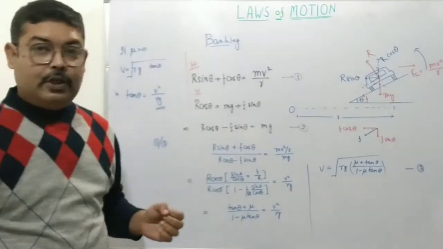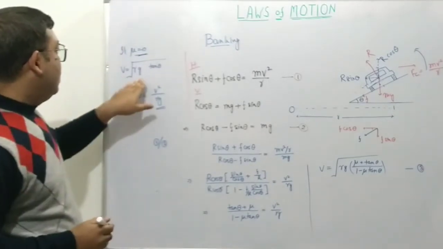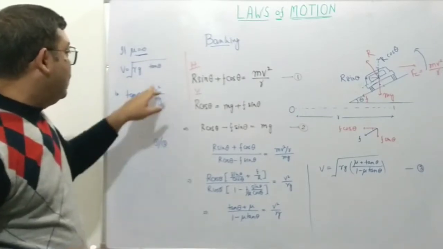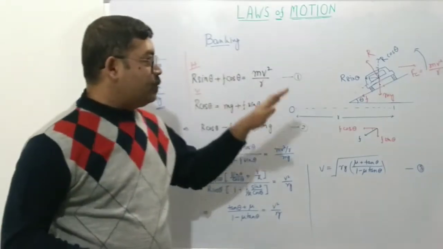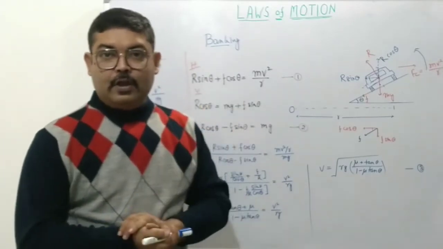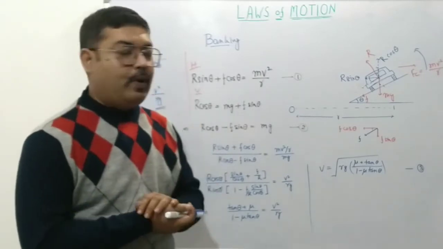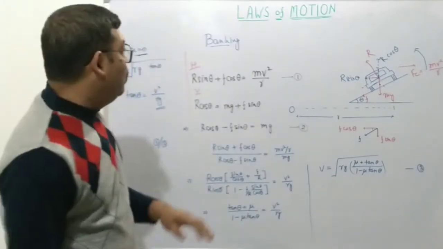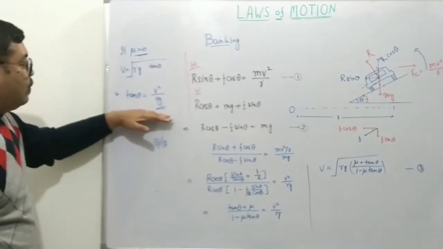For this particular velocity, the square root of rg tan theta, or the angle of banking theta equal to v square by rg for a given v, the vehicle will not experience any frictional force on the wheels. Then the vehicle's wheels will have the least amount of wear and tear and stress. So on a banked road, whatever speed limit is given is found by this equation.